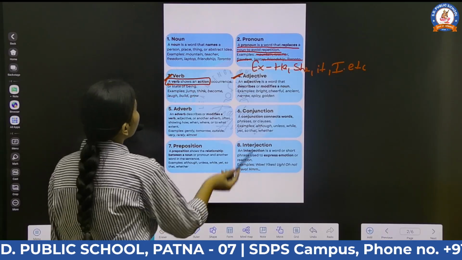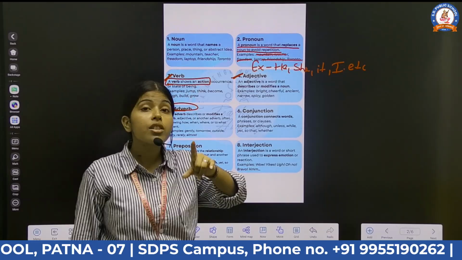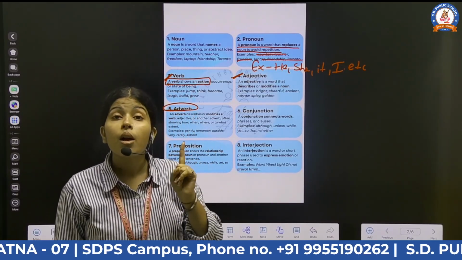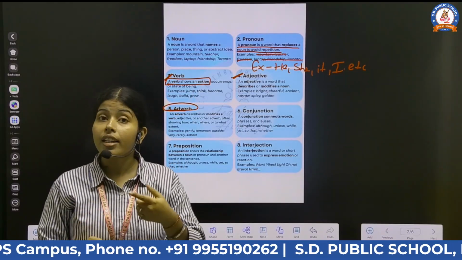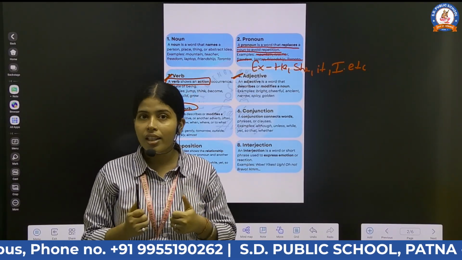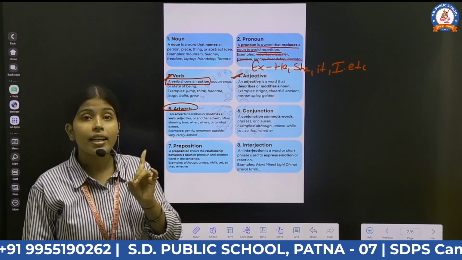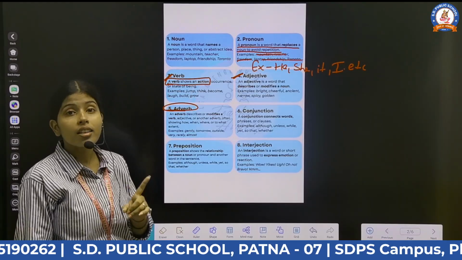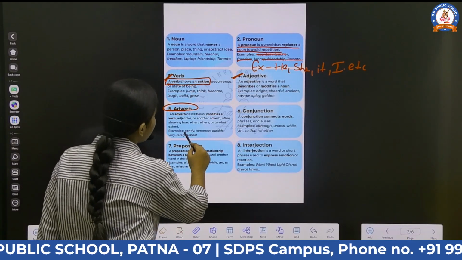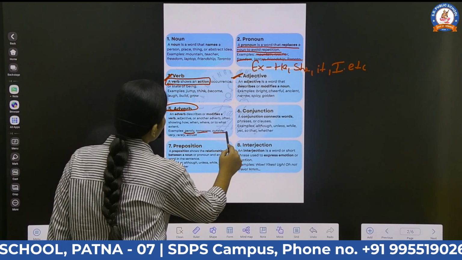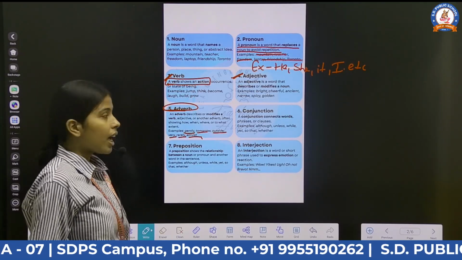Now moving to the next topic, adverb. What are adverbs? These are the words which modify a verb, an adjective, or another adverb. For example, gently, tomorrow, outside, very, really, almost. These are examples of adverbs.